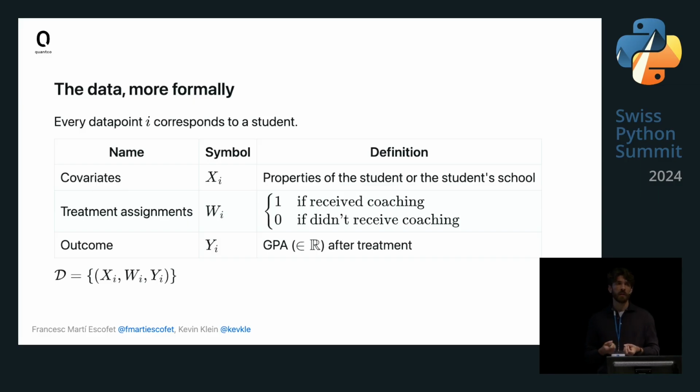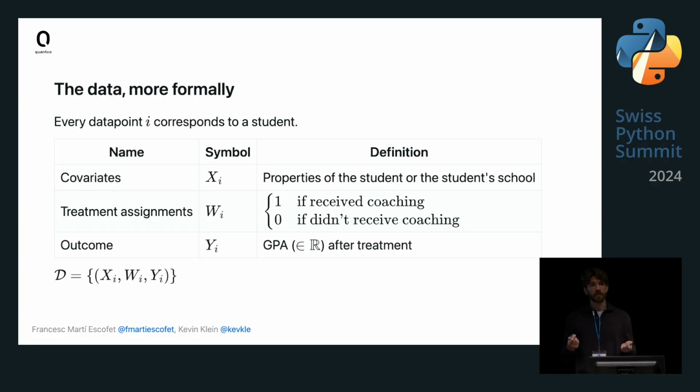And a bit more formally, we can think of this data that was gathered in this experiment as a set of triplets. And now every triplet represents an individual student. And it is a triplet because we have different kinds of information. On the one hand, we have the so-called covariates. You can also think of them as features. They typically describe properties of a student or the school that a student attended.